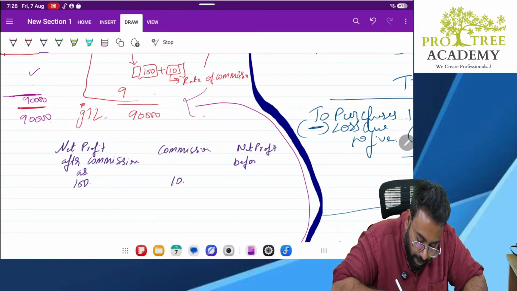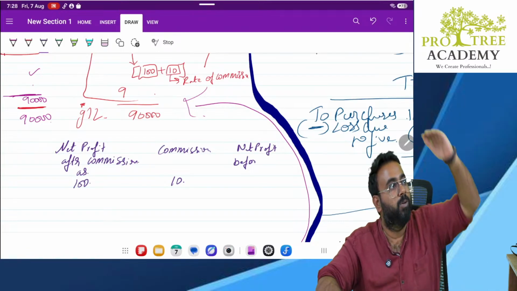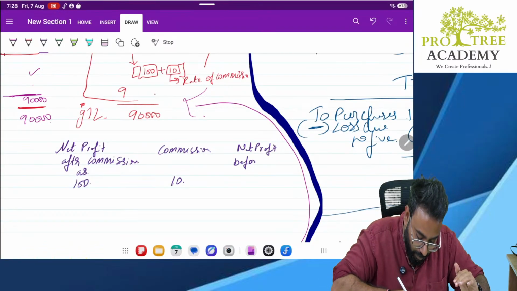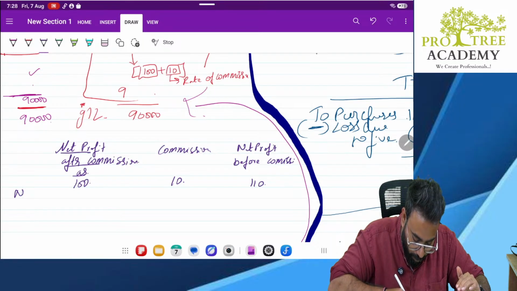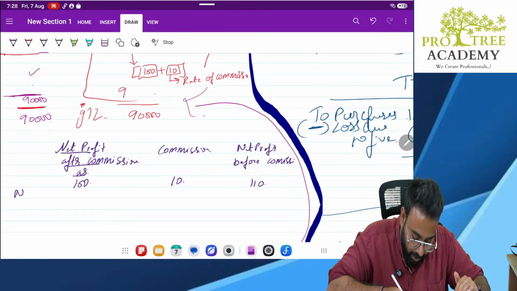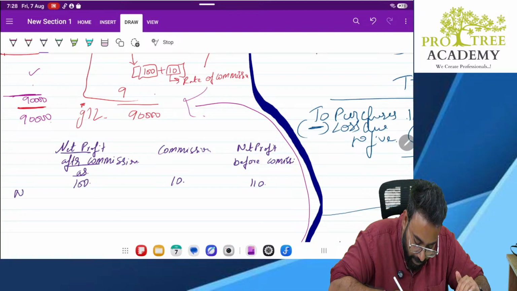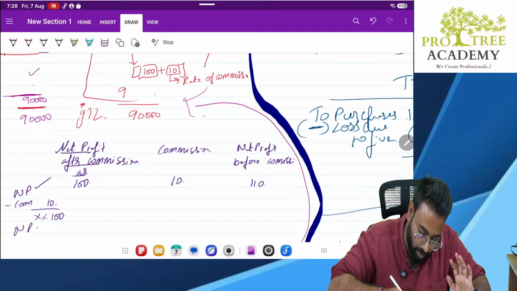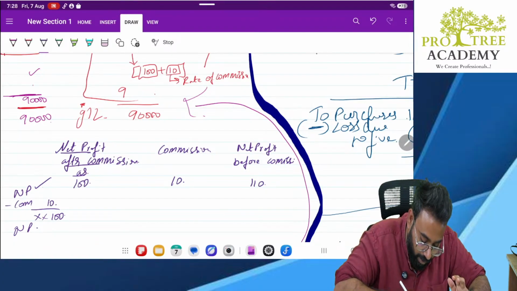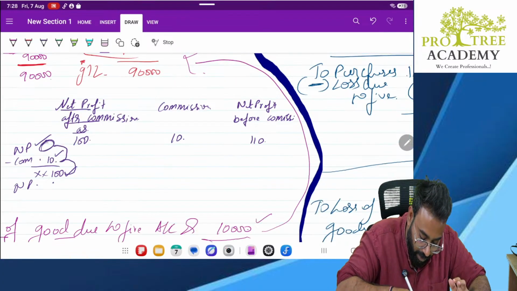Sir, how 110, sir? Net profit after commission is 100. You started from net profit, you reduce the commission, you got net profit after commission. So if this is 100 and this is 10, then how much is net profit? From here you reduce this, you got this. Now you are here. How to calculate this? 100 plus 10 will give you this. I'll explain it to you again quickly. See here.